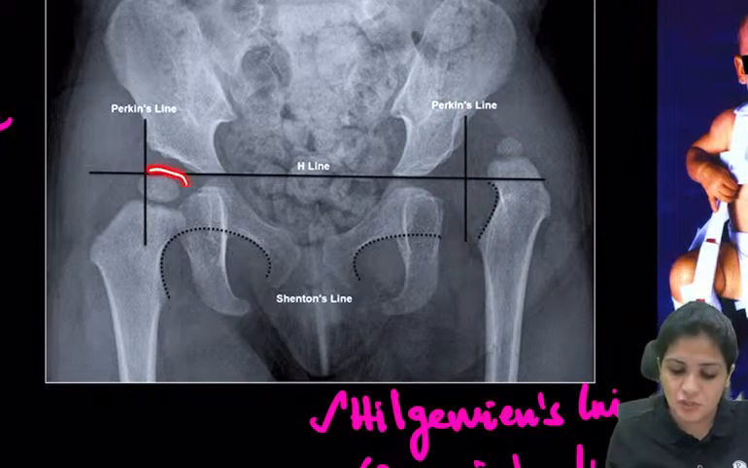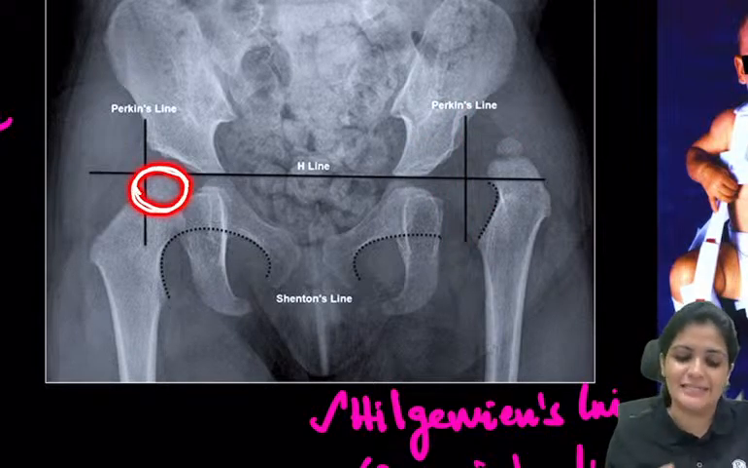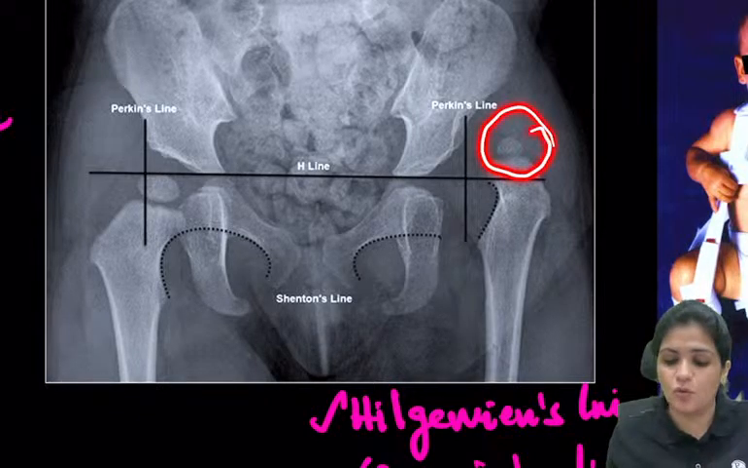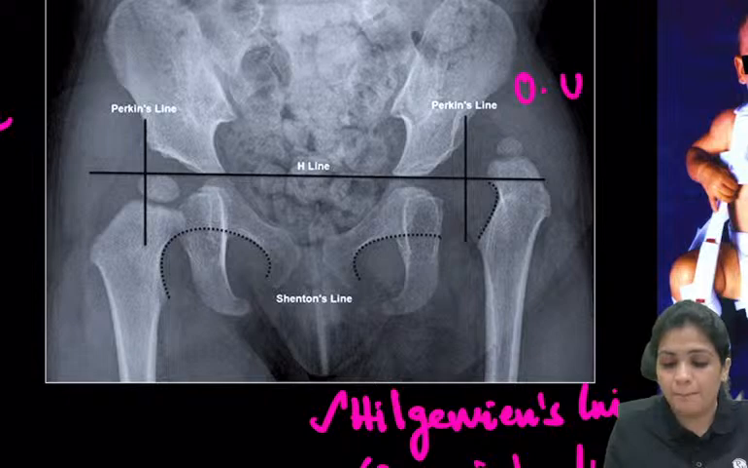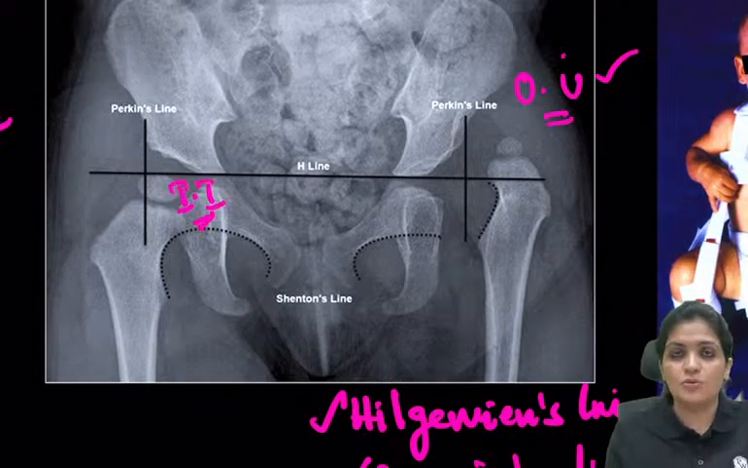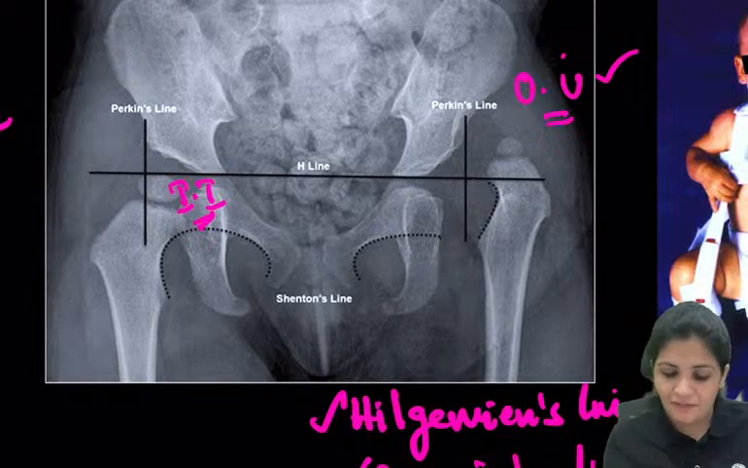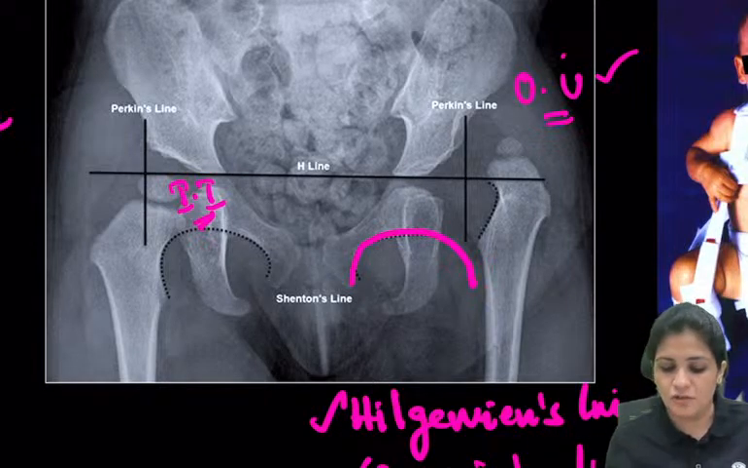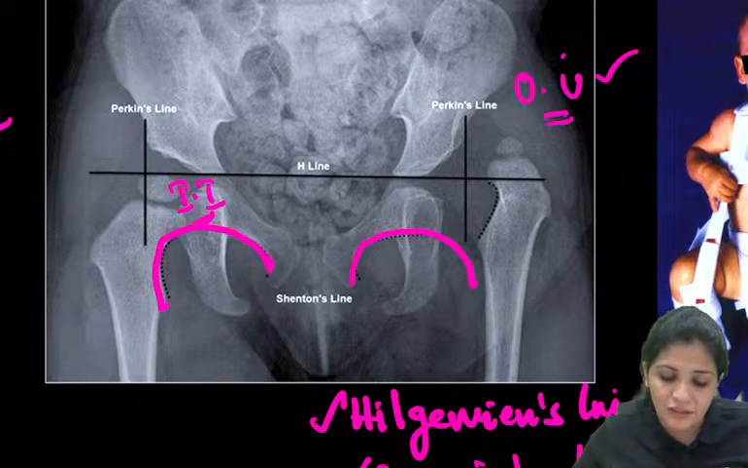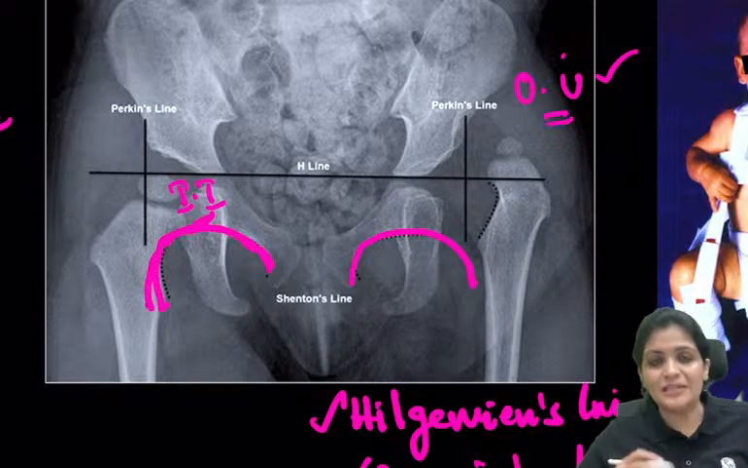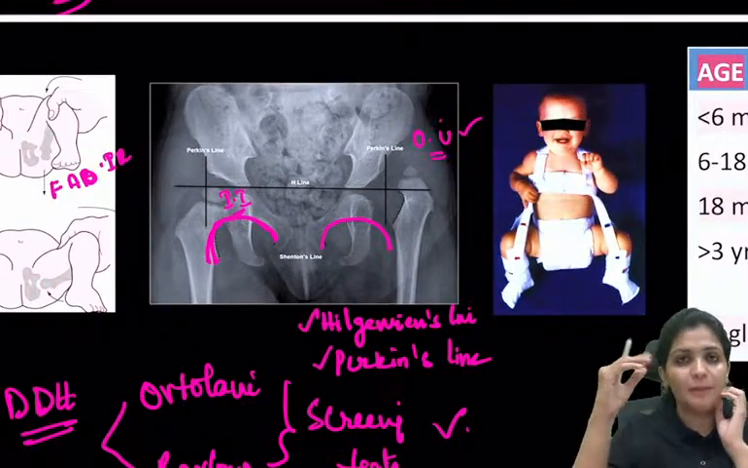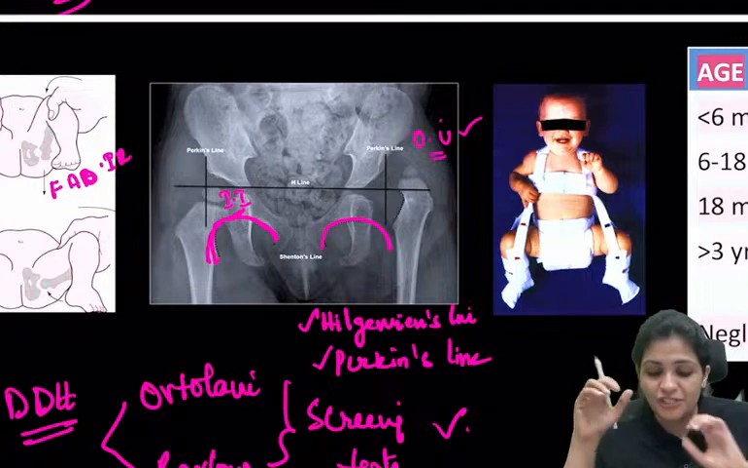So here what happens is, normally the head sits in the inferior and inner quadrant, but in case of DDH it goes into the outer and upper quadrant. That's it. This is inferior and inner, this is outer and upper quadrant. That's it. And now this is your Shenton's line. The Shenton's line is also broken. So why is it broken? Because the Shenton's line is nothing but a continuation of the pubic rami towards the neck of the femur. Because there is a proximal migration, there is a break in the Shenton's line.